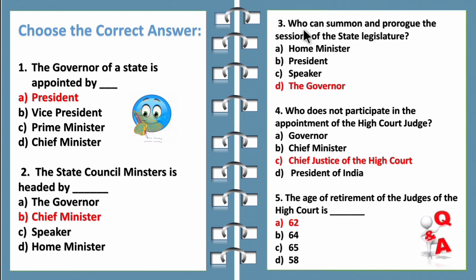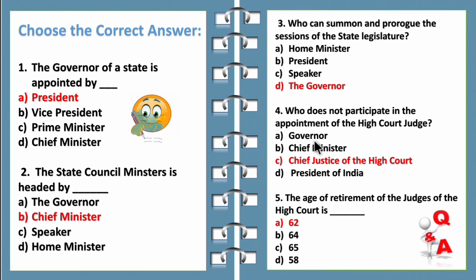Next, third question, who can summon and prorogue the sessions of the state legislature? Option A Home Minister, option B President, C Speaker, D the Governor. So the Governor only can summon and prorogue the sessions. So the correct answer is the Governor. Fourth question, who does not participate in the appointment of the High Court judge?